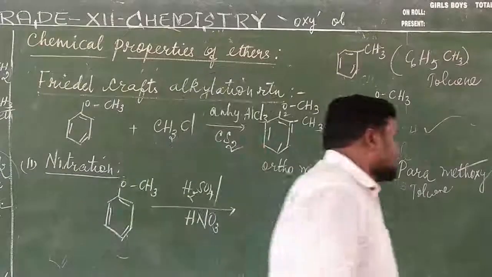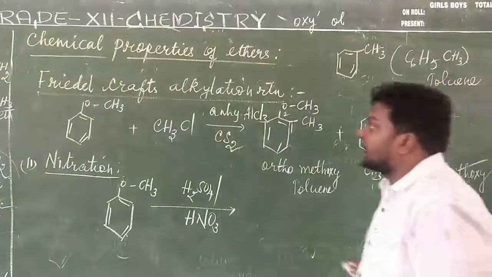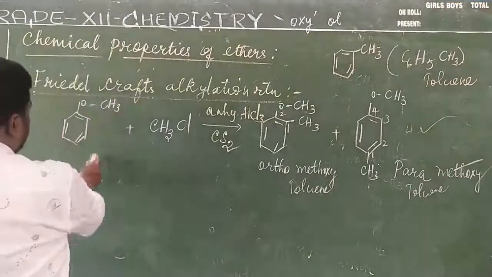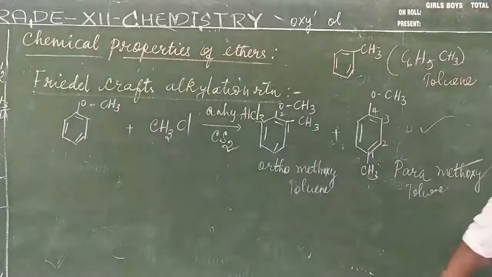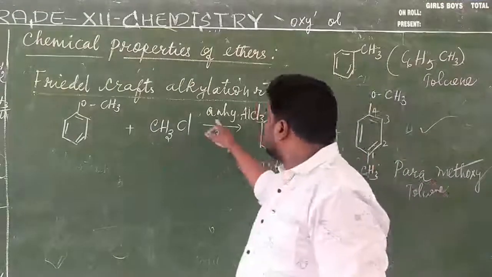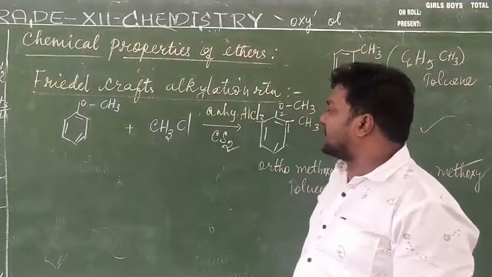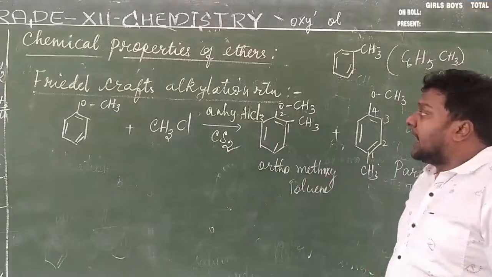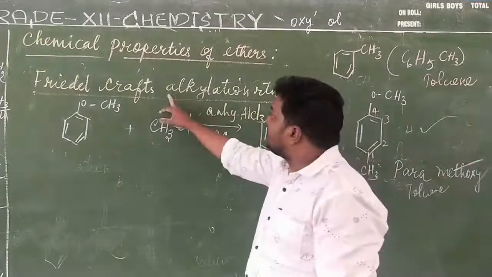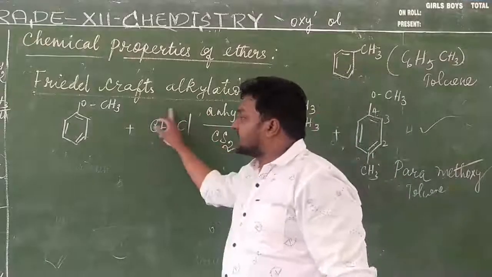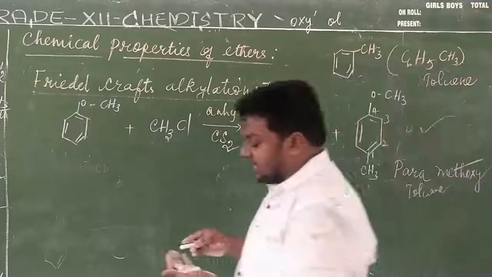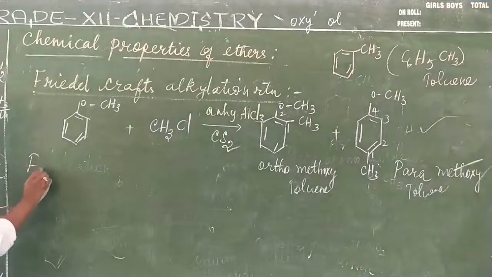Okay, so what is the reactant? Friedel-Crafts reaction. Again, listen carefully. For the Friedel-Crafts alkylation reaction, we take anisole and treat it with the alkyl halide in the presence of anhydrous aluminum chloride and carbon disulfide. It gives rise to the formation of ortho-methoxytoluene and para-methoxytoluene. The catalyst we are using is anhydrous aluminum chloride. This reaction is called the Friedel-Crafts alkylation reaction. So this is alkyl chloride.